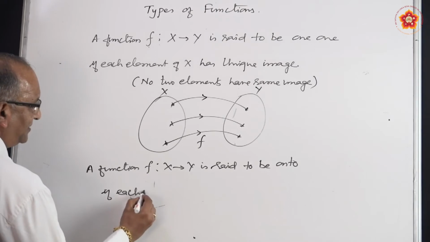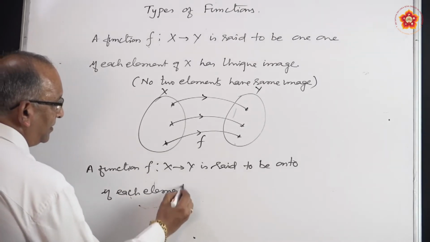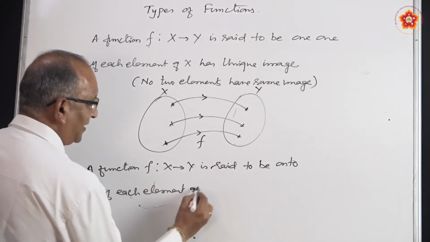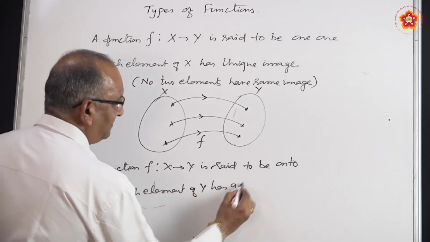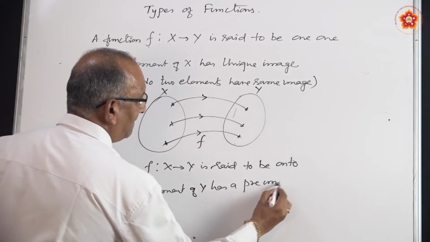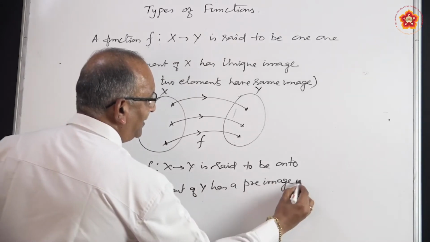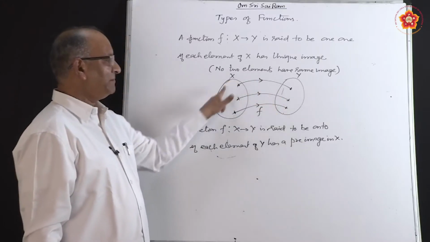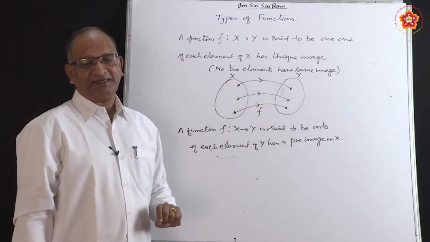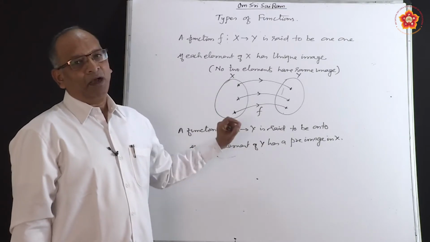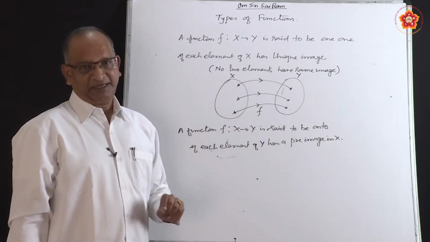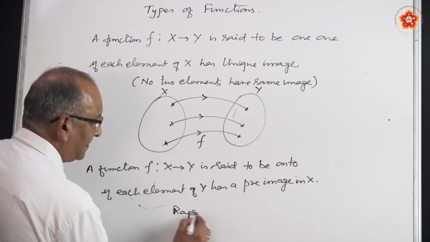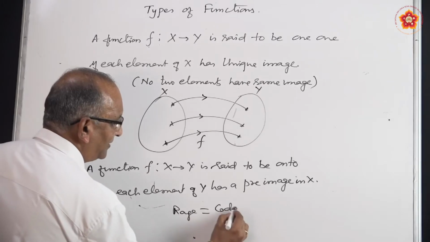If each element of y has a pre-image in x, that is, each element of the second set has a pre-image in the first set, it is called onto. In other words, in a simpler way, we can say that the function is onto when the range is equal to the codomain.